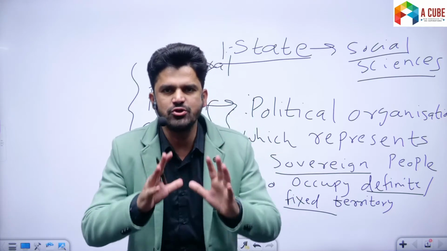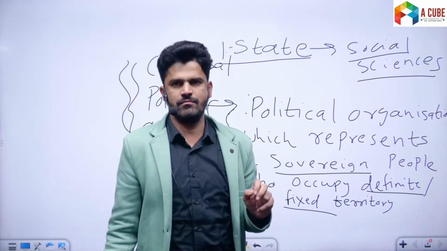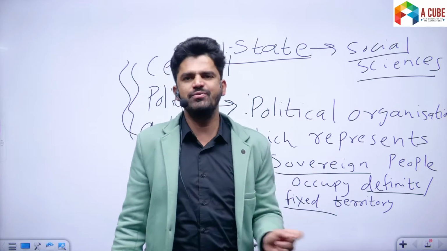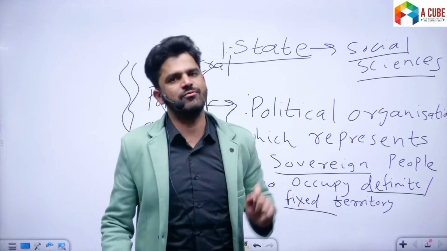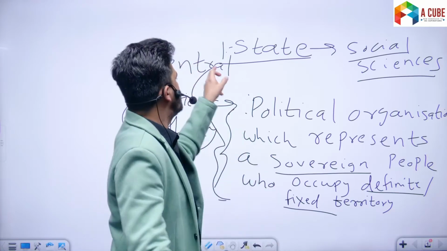So that's why every society requires a centralized political authority which will frame rules, execute the rules, enforce the rules and punish the violators of those rules. And that central political authority is known as the state.